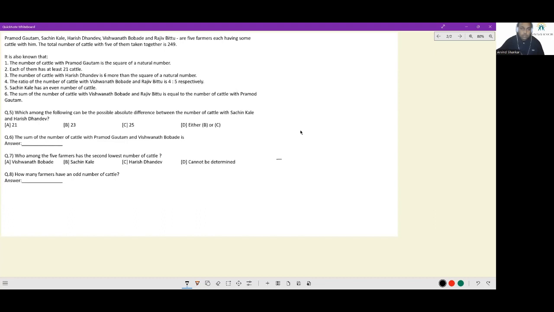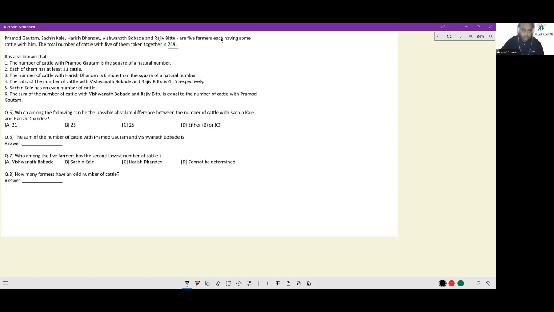Let's look at this set. Pramod Gautam, Sachin Kale, Harish Dhandev, Vishwanath Bobade, and Rajiv Bittu are 5 farmers, each having some cattle with him. The total number of cattle with 5 of them taken together is 249. It is also known that, and so on.